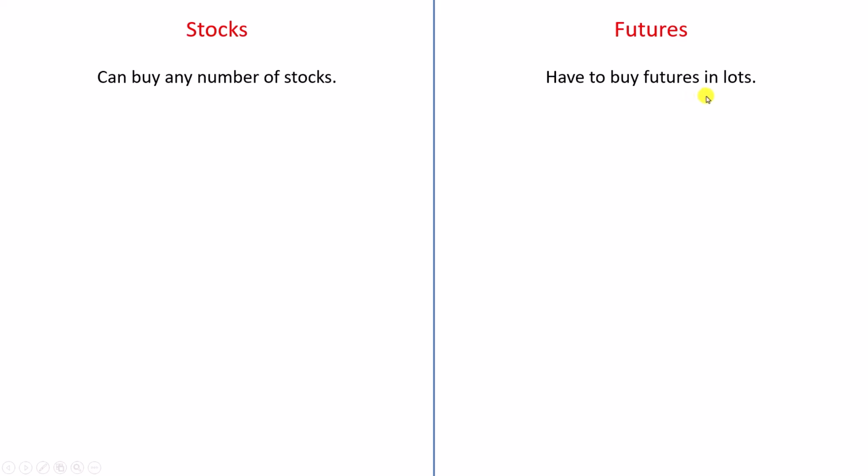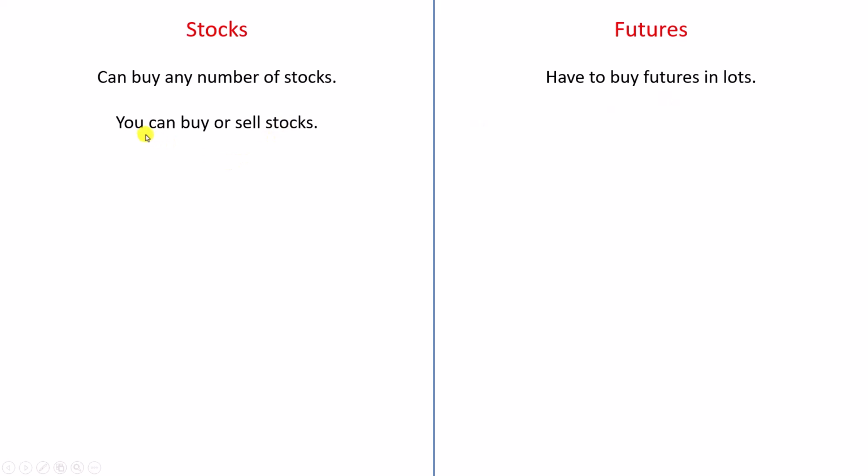So you need to buy the entire 100 stocks or one lot of 100 stocks. If you want 53 stocks, you cannot buy that. You can buy 100, 200, 300 or in multiples of lots. Okay, so that is the feature of futures. You have to buy them in lots or bundles.